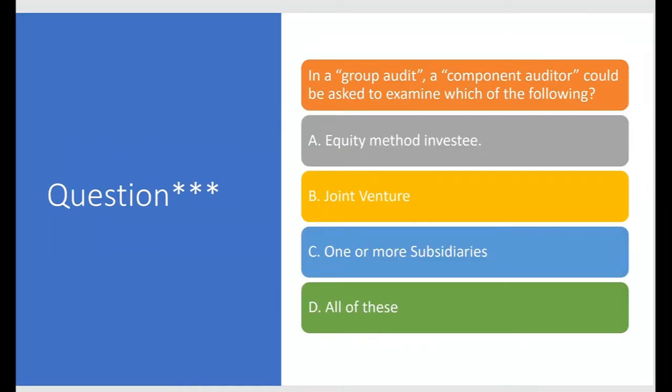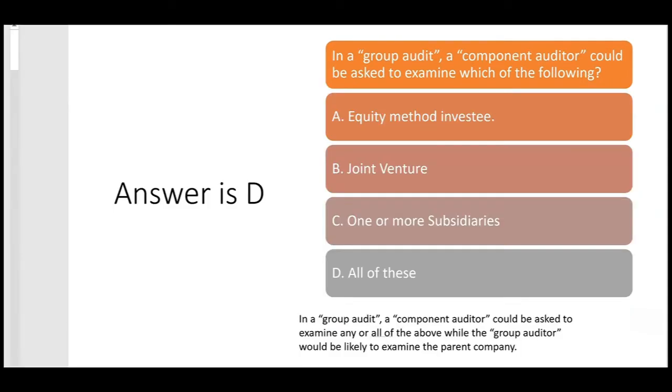So let's try this question. In a group audit, a component auditor could be asked to examine which of the following? A, equity method investee, sure. B, a joint venture, yes. C, one or more subsidiaries, absolutely. So the answer would be D, all of these, because in a group audit, a component auditor could be asked to examine any or all of these, while the group auditor would be more likely to examine the parent company. So we'll go with letter D, since in a group audit, the component auditor could be asked to examine any or all of the above, while the group auditor would be more likely to examine the parent company.